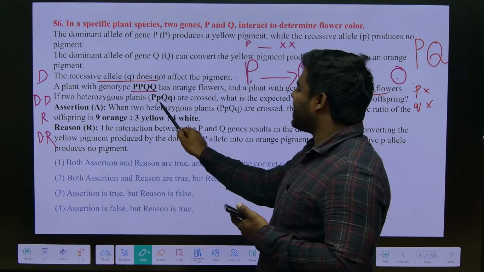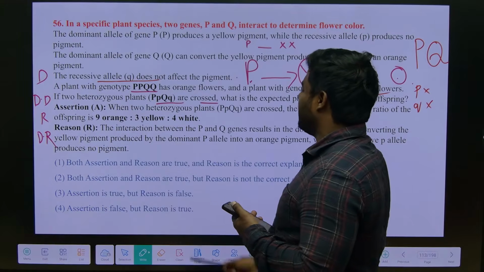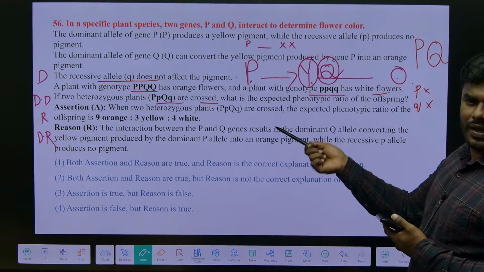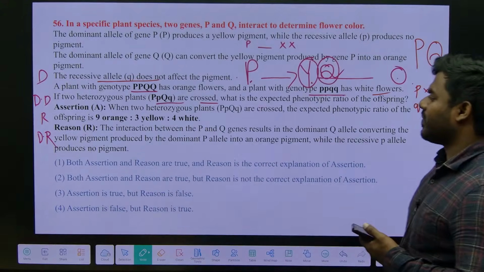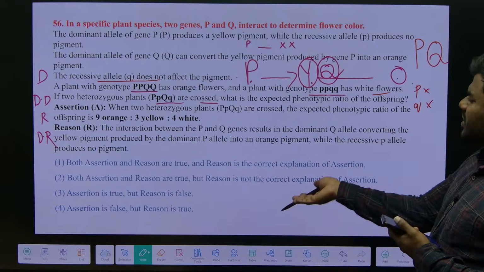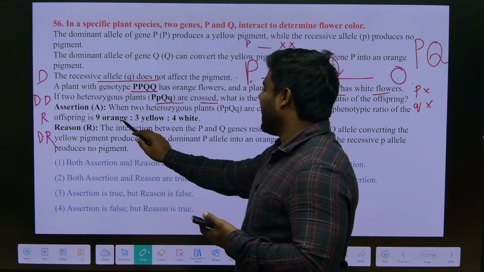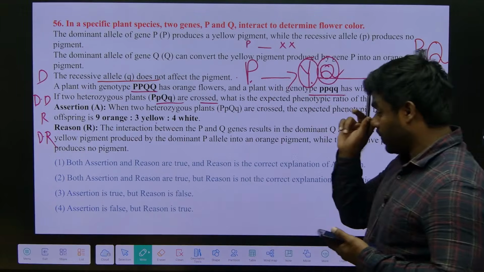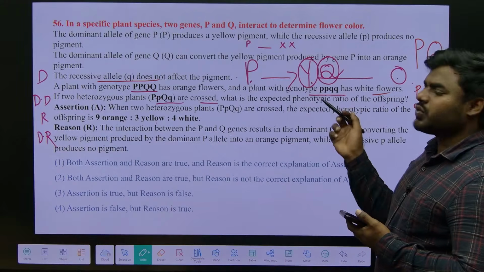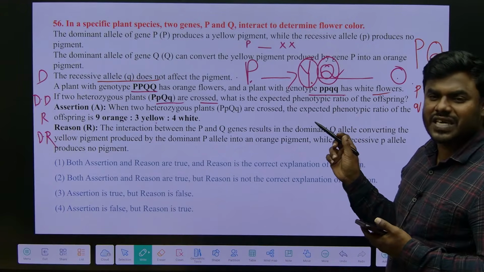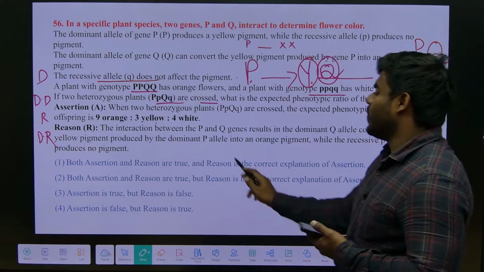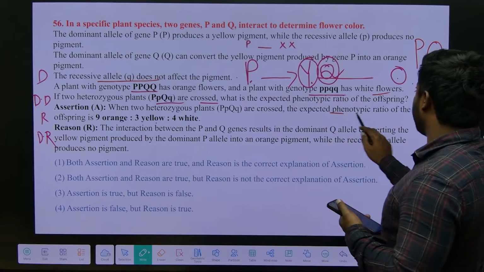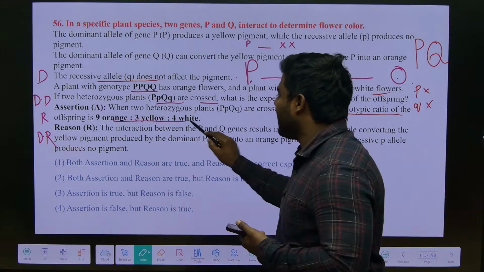If 2 heterozygous plants PpQq are crossed, what do we generally get? We have 2 dominants. Correct or not? The result they have also given: 9:3:4. So definitely it is what epistasis? Recessive epistasis. So when 2 heterozygous plants are crossed, the expected phenotypic ratio is 9:3:4.